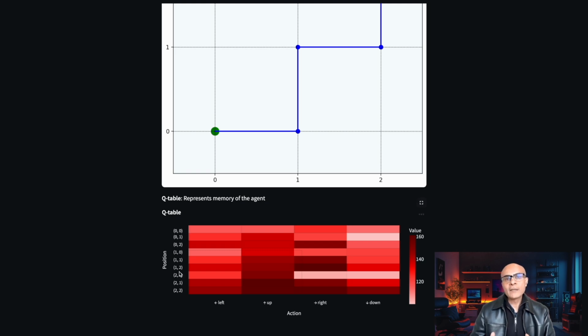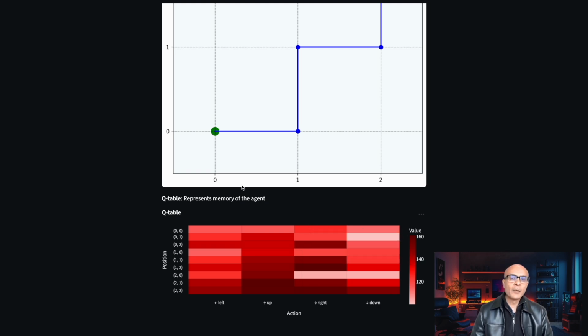On the y-axis you have each position on the grid, and on the x-axis you have all the actions. Here we have 4 actions: left, up, right and down. At each position the agent will take the action corresponding to the highest value, which is visualized as a dark red color.